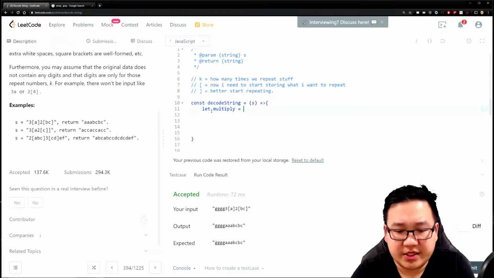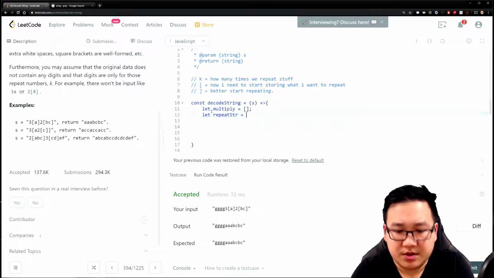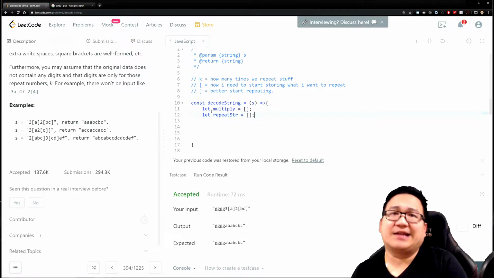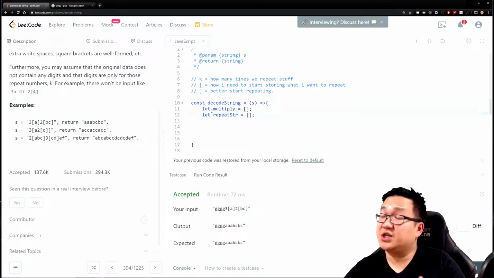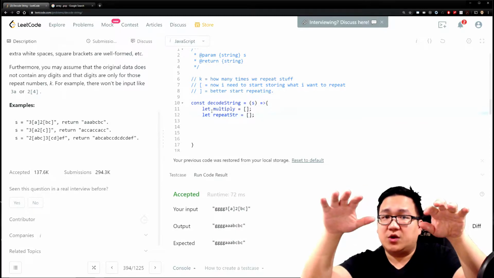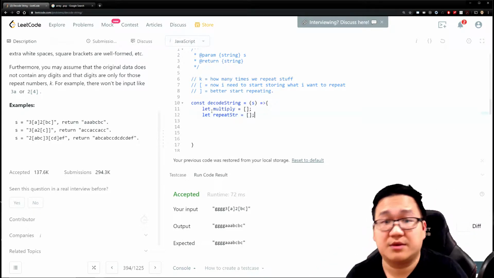So these will tell me the rules of what I'm going to be multiplying. And then I'm going to track the substring, or repeat string. What am I repeating? Let's keep a stack of it. Let's say the rule is I'm going to repeat something, say 3 times, like A 3 times, but I'm not finished iterating through each character. So let's just keep those in memory, so at the end we can remove the stacks and actually start constructing our solution.